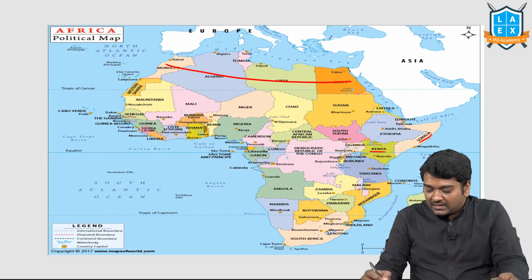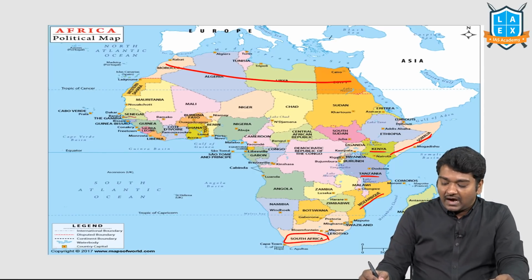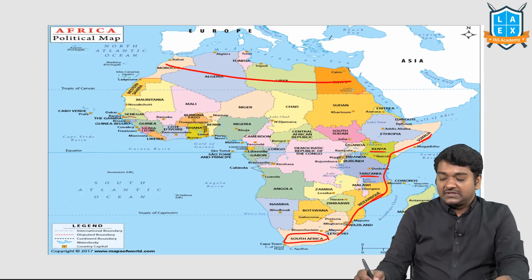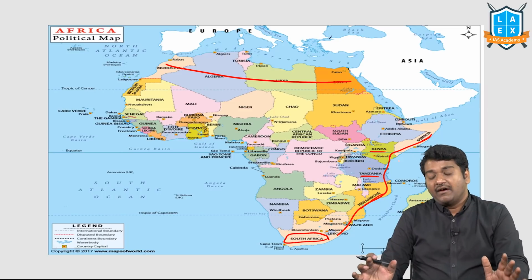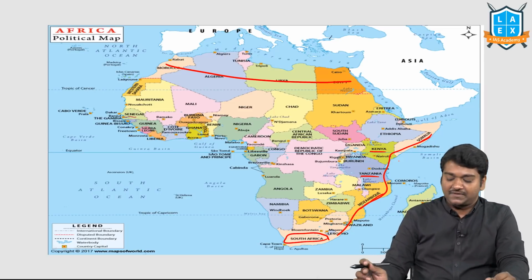Somalia, Kenya, Tanzania, Mozambique, South Africa once. These are the countries where Indians were significantly present, because these are marine states where the Indian population was sent to work in the sugarcane fields.